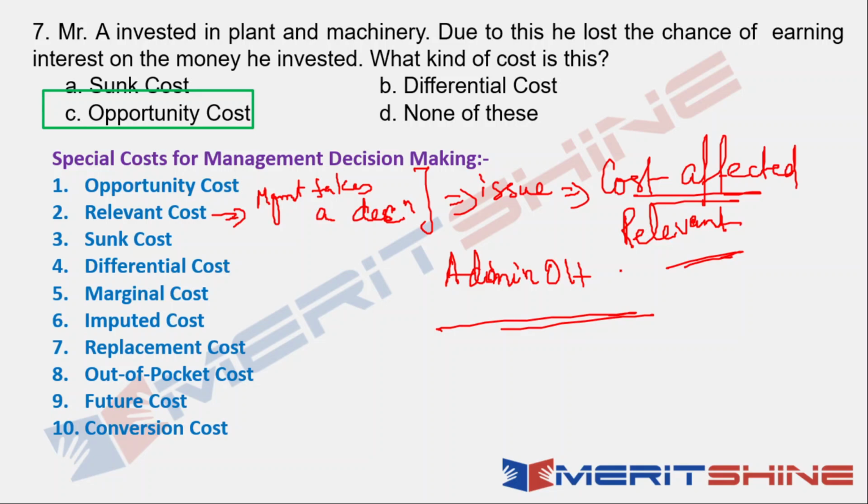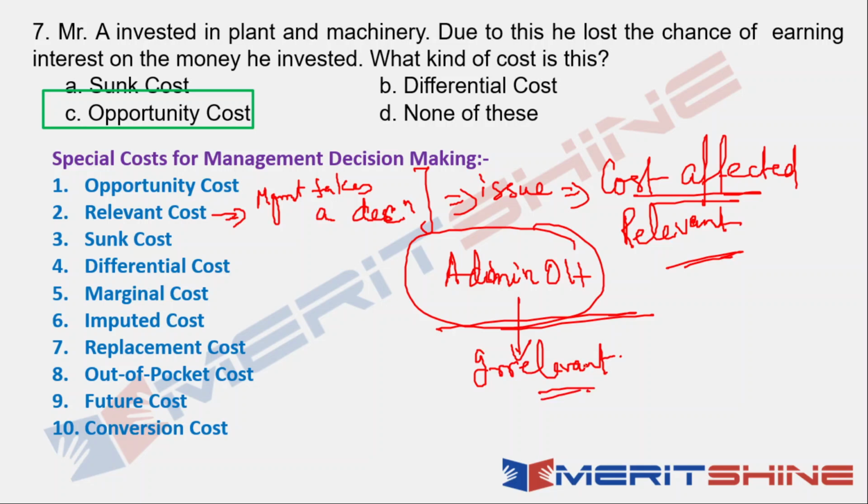Whether I make shirts or pants, the administration overhead of the factory, of the organization, would remain the same. So admin overhead is not affected by my decision to produce shirts or pants. So admin overhead is irrelevant in this case.